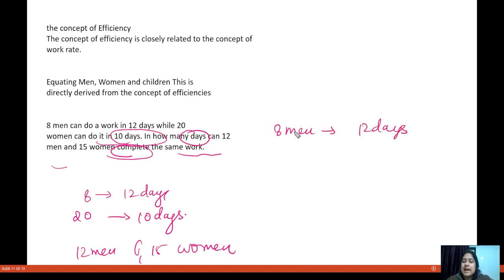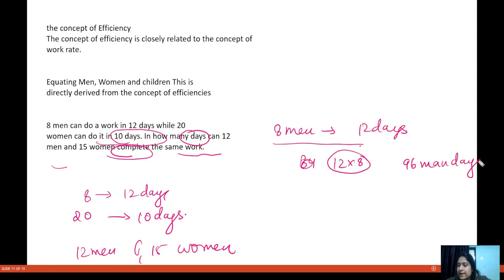Fine, so you can do this question by different methods, but let us see one by one what the methods are. So men are taking 12 into 8, sorry, not 84. So this is how much? 96 man days to complete the work.